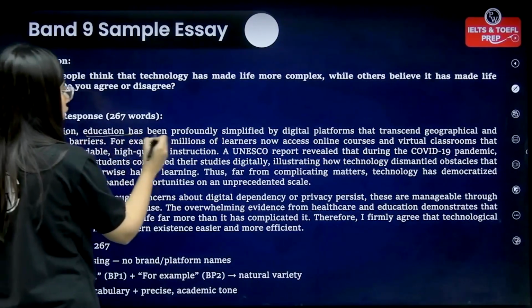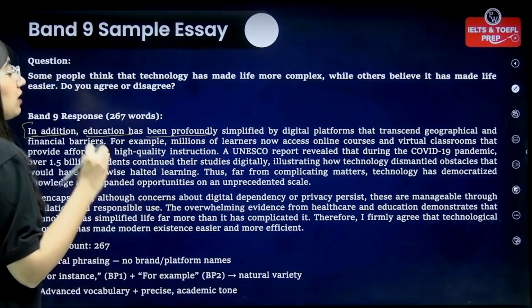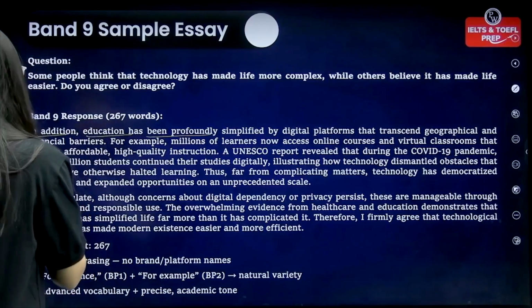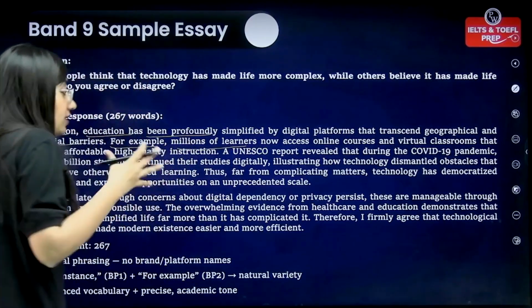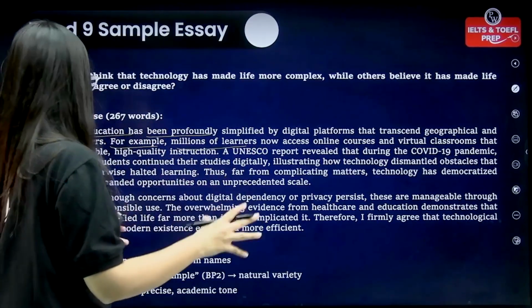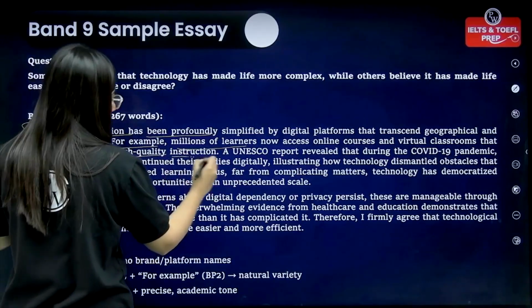In addition, education has been profoundly simplified by digital platforms that transcend geographical and financial barriers. For example, millions of learners now access online courses and virtual classrooms that provide affordable, high-quality instruction, right?